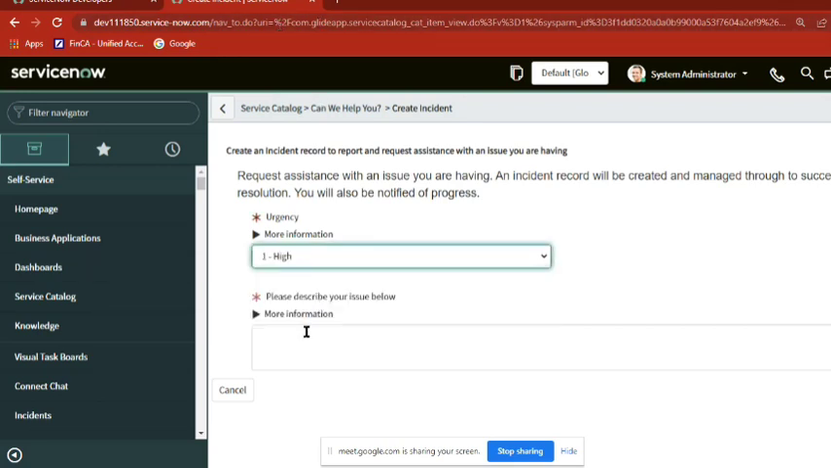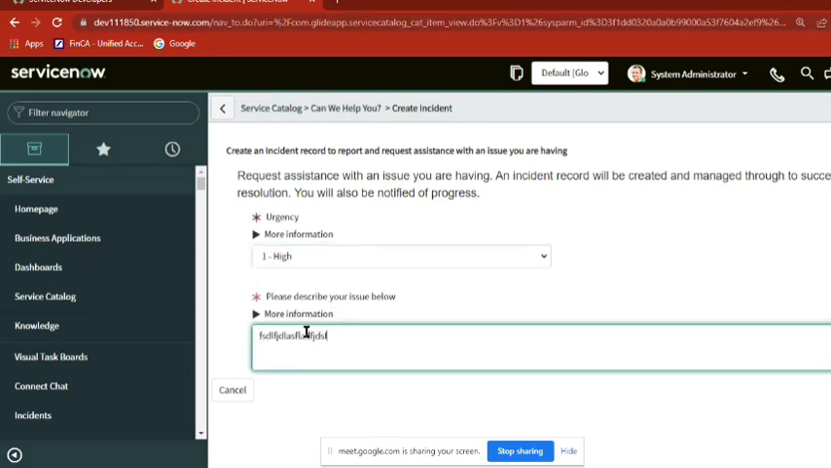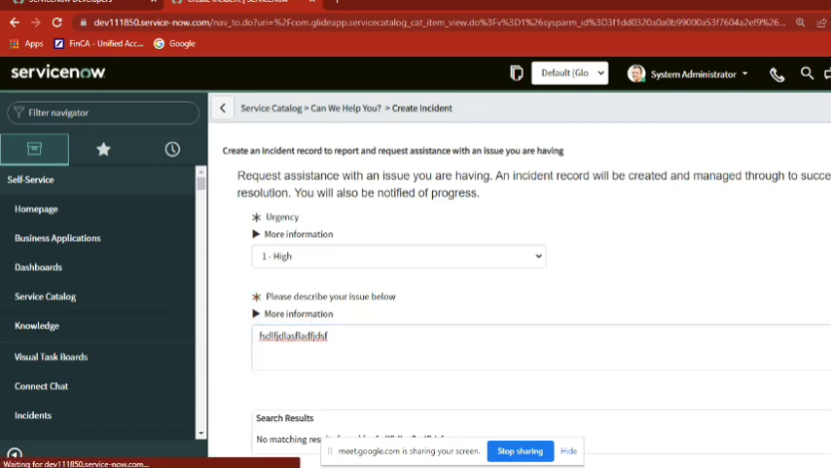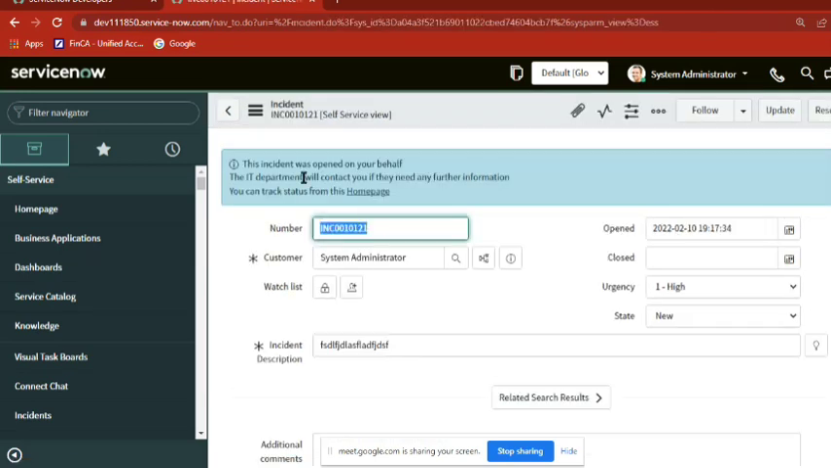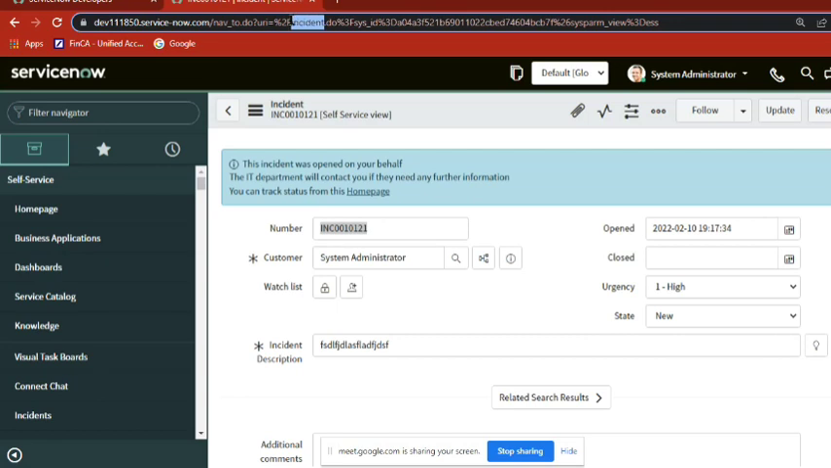And then they just give two things: what is the issue, what is the priority, and then they will submit it. The end result is creating a record on the incident table. So this works like Zomato or Swiggy, right?